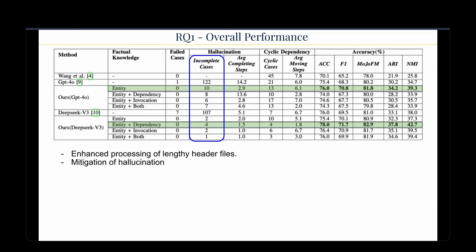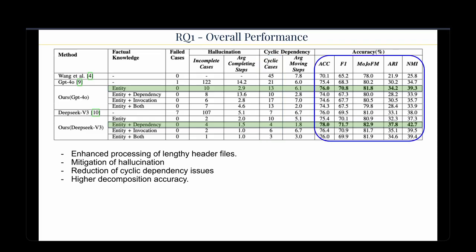Next, we can see our approach reduced hallucinations in LLM generated outputs. As you can see, the number of incomplete cases dropped dramatically from 122 to 110, and then 107 to below 5 in our case. Now we'll look at the cyclic dependencies. The approach enhances LLMs' ability to generate decompositions with fewer cyclic dependencies. Even though the LLMs are already producing fewer than Wang's approach in this sense, our enhanced prompts reduce them even more, allowing the LLMs to gain better architectural awareness.